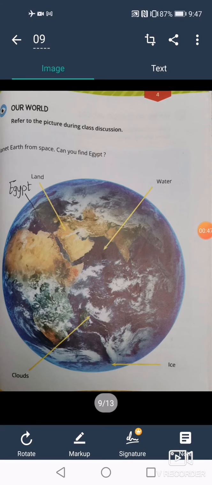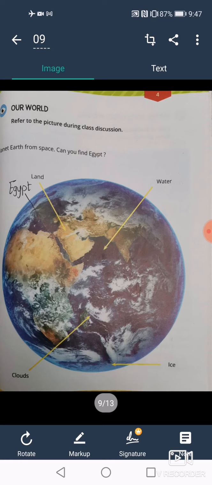We can find liquid, gas, and solid. Our planet, the Earth, is mostly covered with water. So most of our planet is covered with water. Now I want you to open page 155.